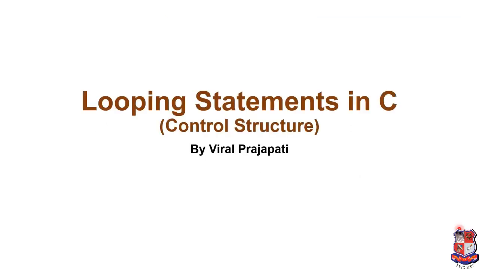Hello everyone. Today we are going to discuss control structure in C. In our last few lectures, we already discussed many things about control structure. Control structures are used to manage the flow of the C program. We saw that control structure has two main categories. First is decision making statements and second is looping statements. We already discussed decision making statements. We also saw different decision making statements like if statement, switch case statement, conditional operators, and goto statement. Now, today we are going to discuss looping statements in C.